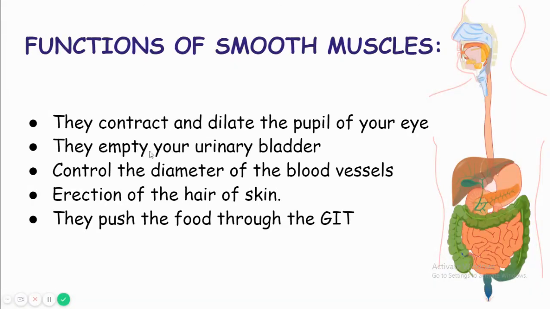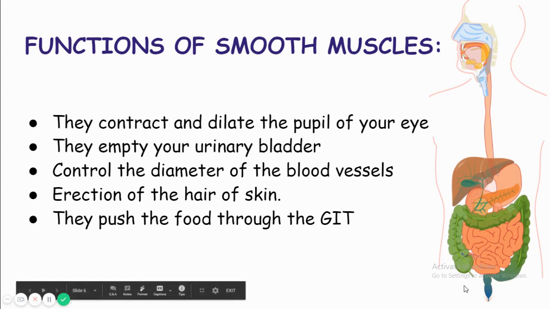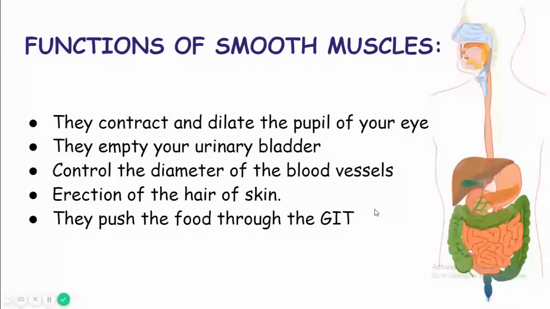Second, they empty your urinary bladder. They help us to empty the urinary bladder. So the urinary bladder has a smooth muscle. When the smooth muscles of the urinary bladder contract, the urine goes from the bladder into the urethra, and from the urethra out of our body.